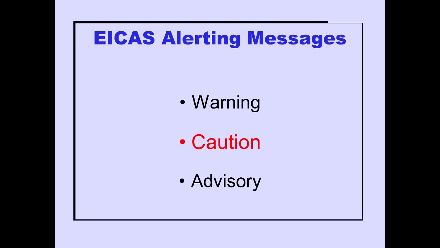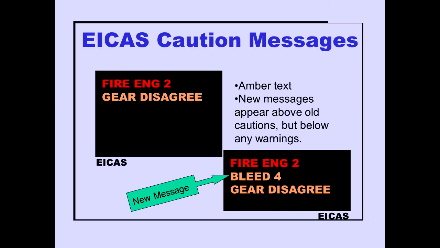Now, let's look at ICAS caution messages. ICAS caution messages are the next highest priority of alert message and are amber to distinguish them from warning messages. An example of a caution message is gear disagree. When more than one caution message is displayed, the newest caution message is displayed at the top of the caution message list.